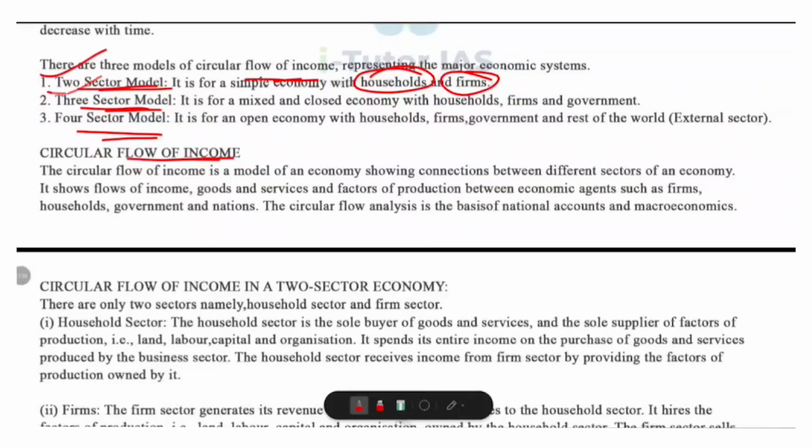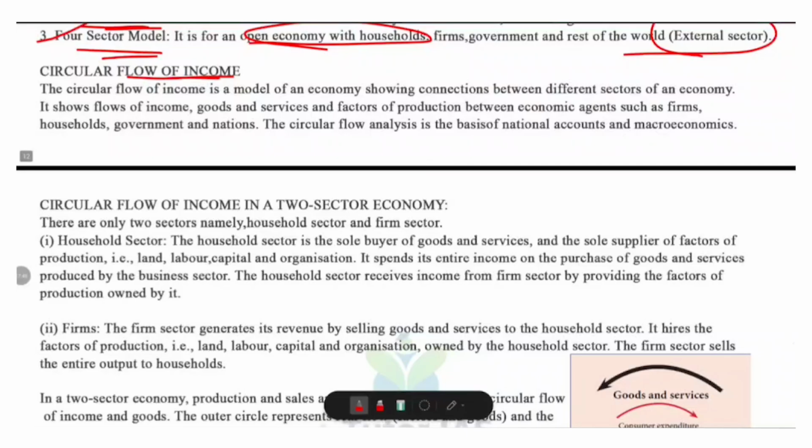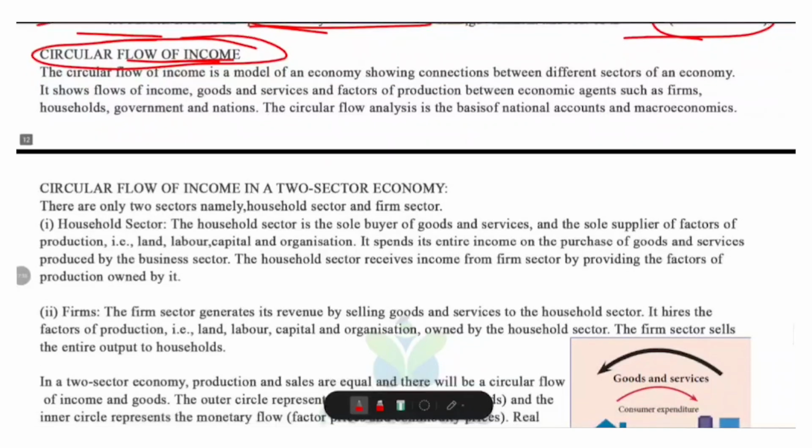And in the three-sector model, government will also be included. And in a four-sector model, it is an open economy and external sectors are also included. So let's look at it. Circular flow of income. It's very important. So, think of an economy as a big circle of money and goods. Money flows from one side to another and goods and services flow in the opposite direction.